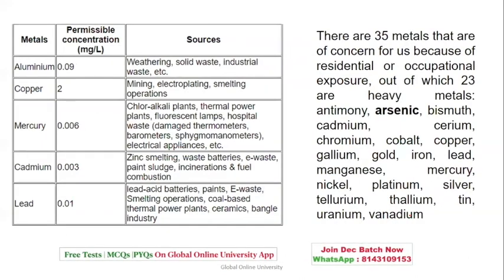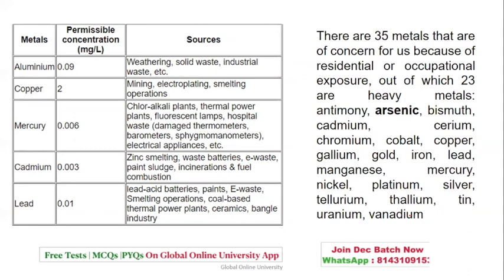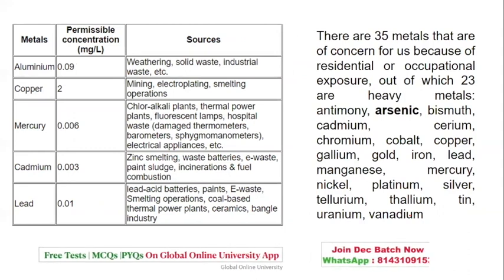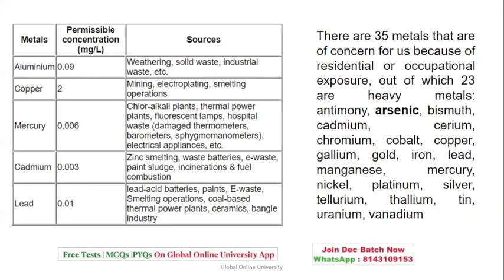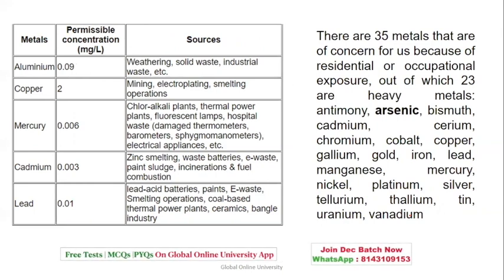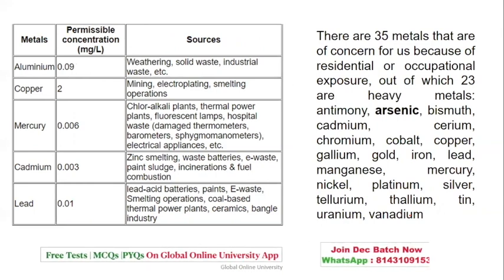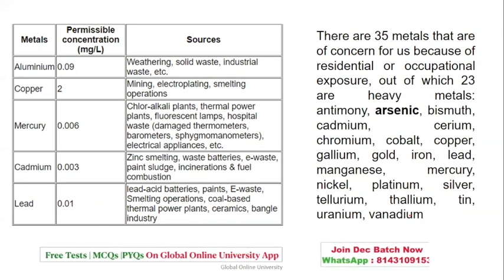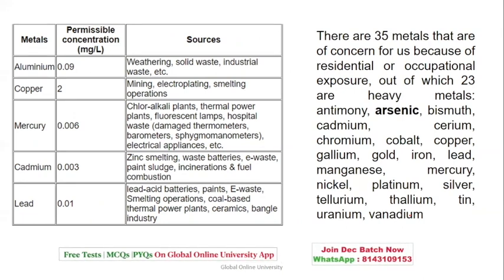Now, metals, their permissible concentration and sources. Again, no specific question has been seen on this, but just to brief you, I have put it in the form of a table with some important sources you can remember for aluminum, copper, mercury, cadmium, and lead. Aluminum: solid or industrial waste.